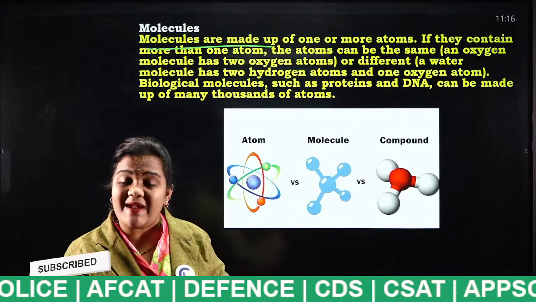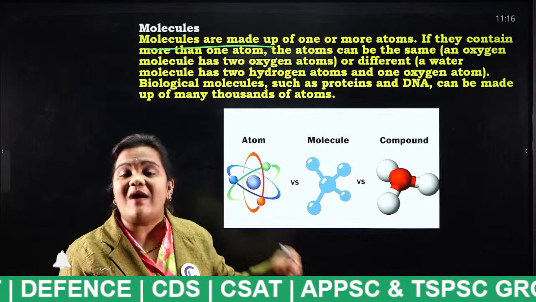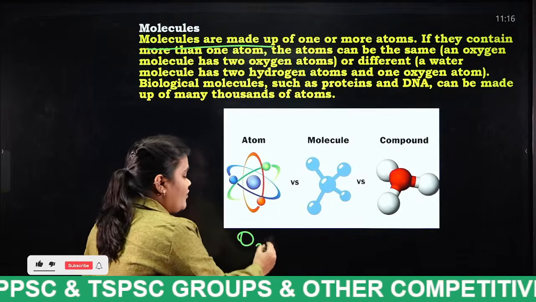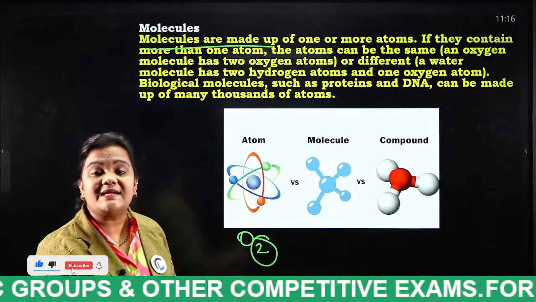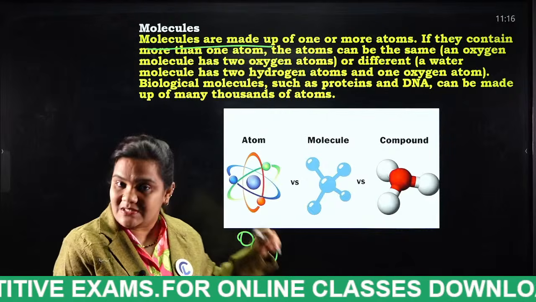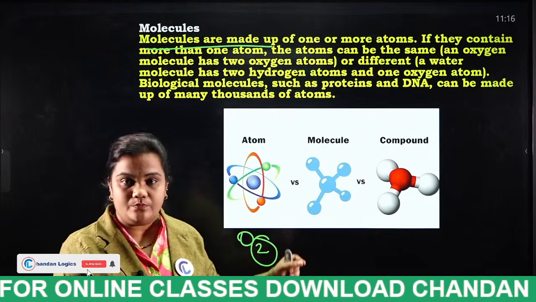Now, why is oxygen considered a molecule? Because the chemical formula of oxygen is O2. What is this 2 actually? Oxygen consists of 2 atoms. For this reason we say oxygen is a molecule.